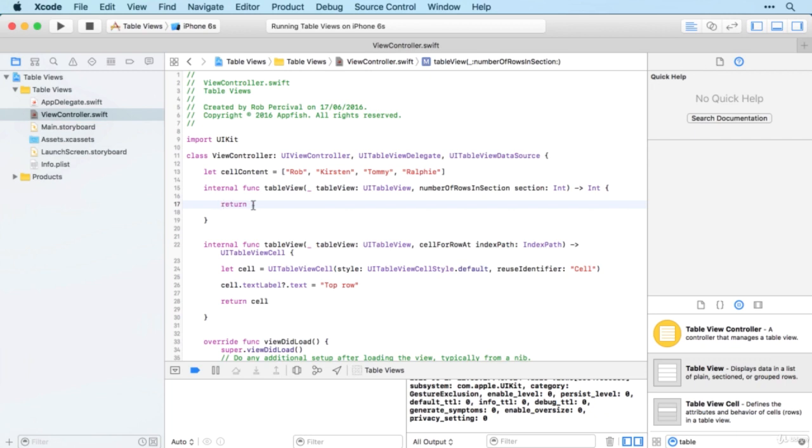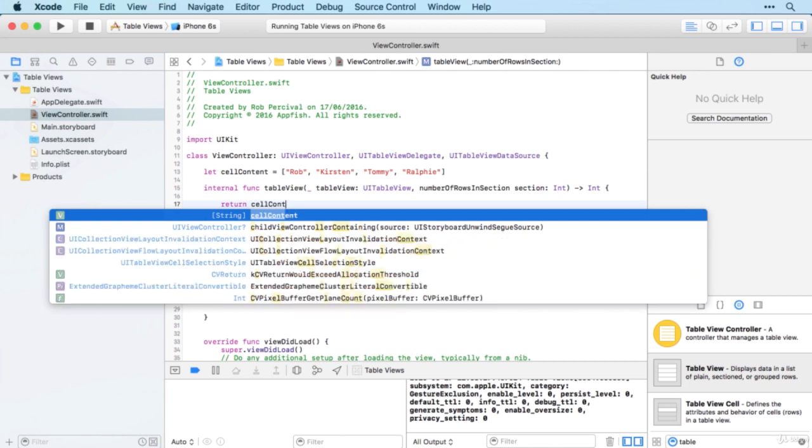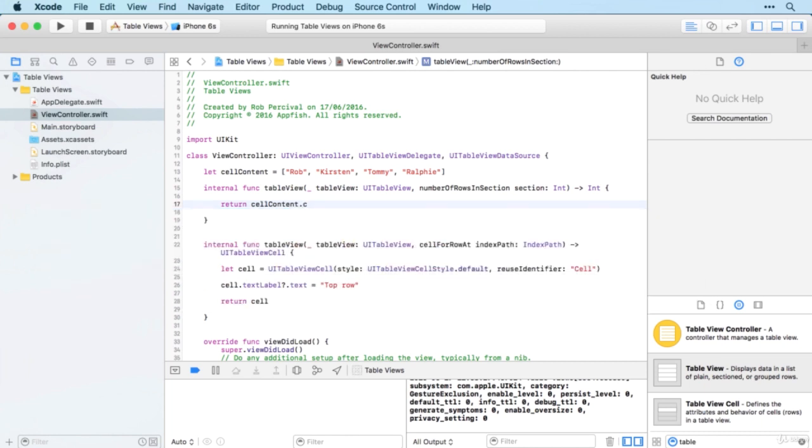And so here I could put return 4, but then if I update my cell content array, then that's going to go wrong. So much better to put cellContent.count. And then I can update this anytime I like, and I won't have to worry about that number having to change.